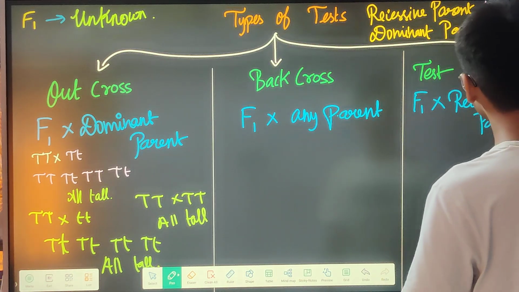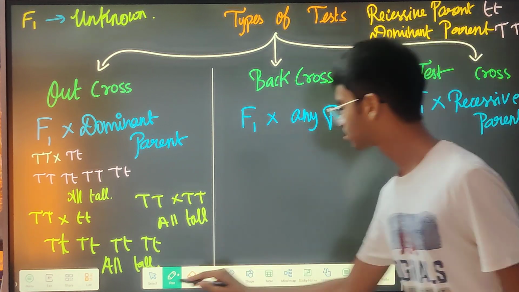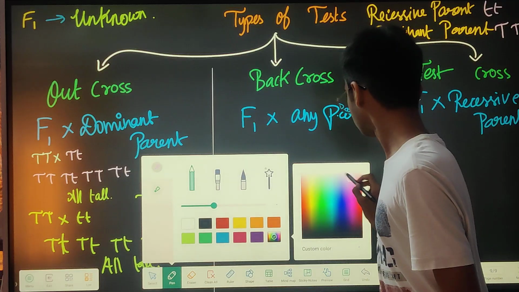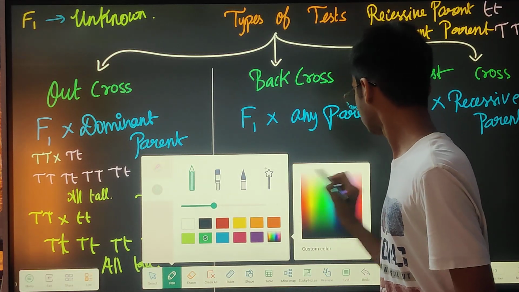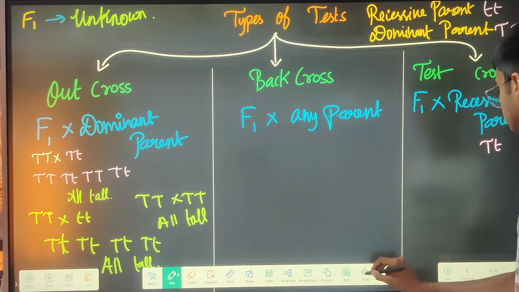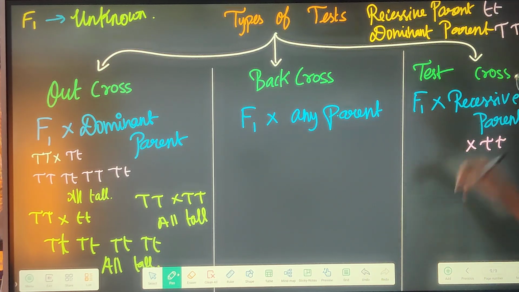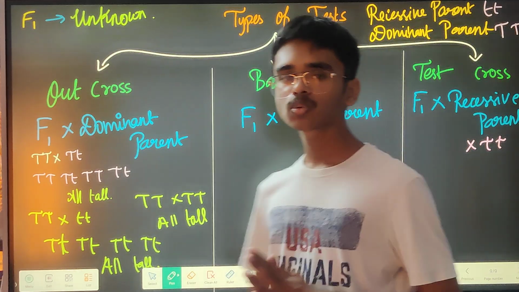Test cross is actually F1 into recessive parent. So recessive parent is just this, into F1. F1 is what your unknown is.